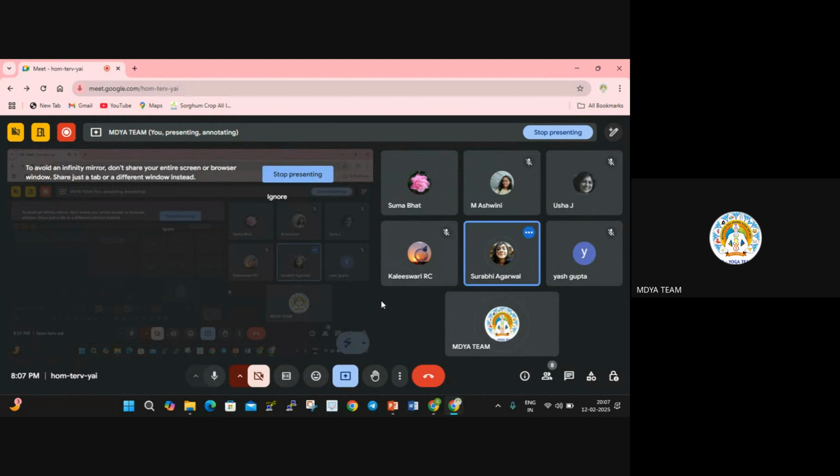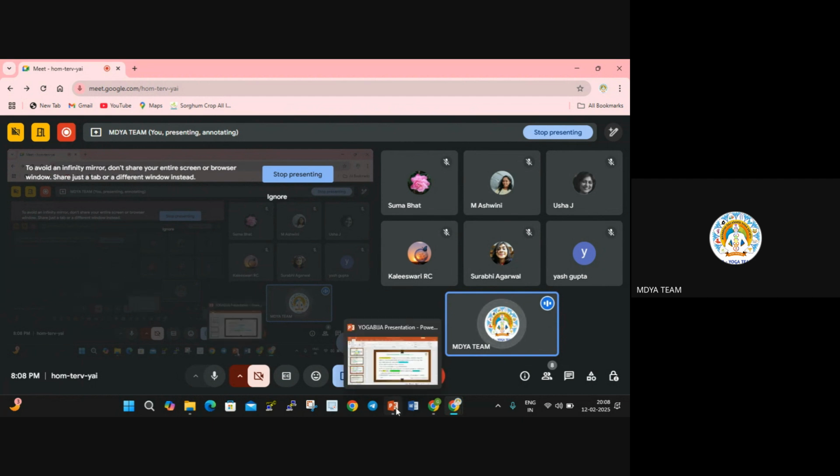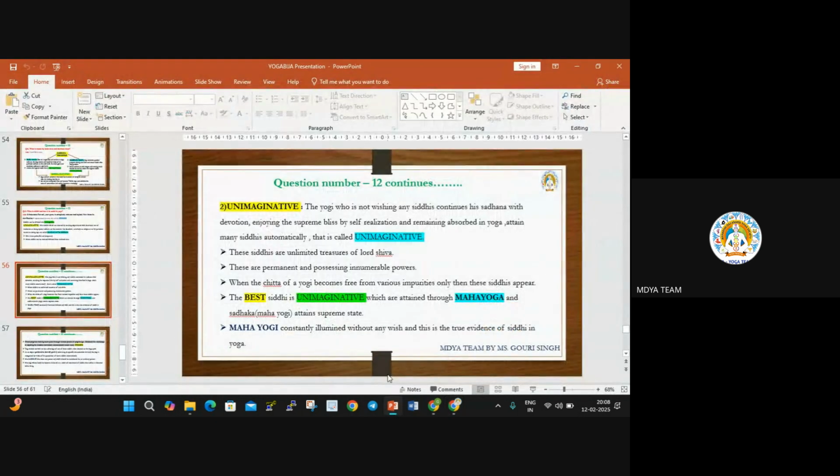Yes. Okay. How do you become bound to this materialistic world? What are the things there? The jealousy, the ego, the sorrow and the joy and the love. So those are called impurities here. We already discussed in the first question.